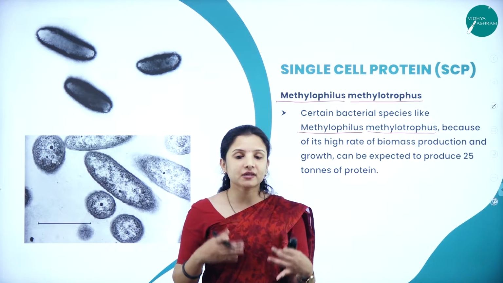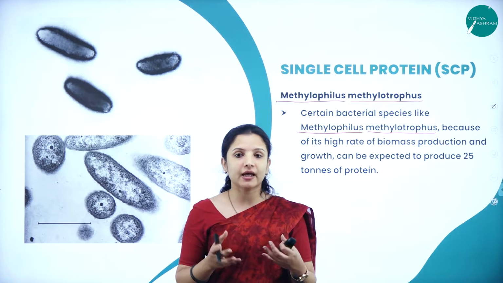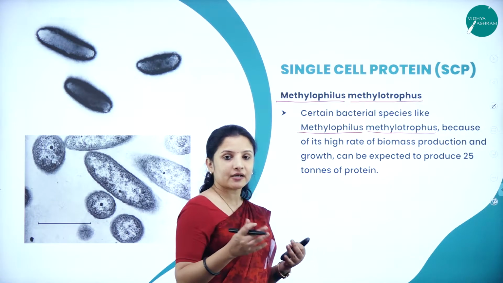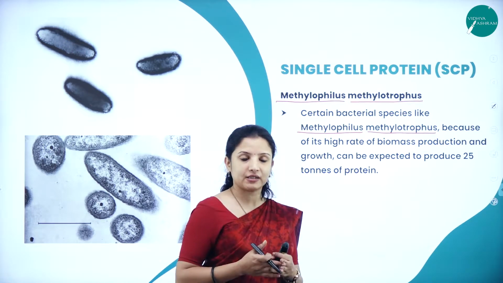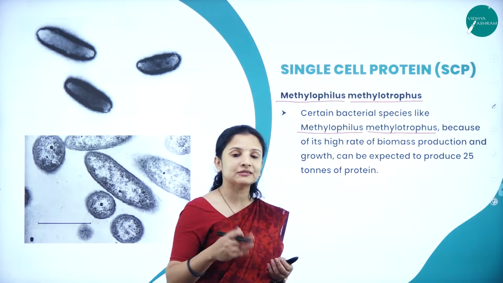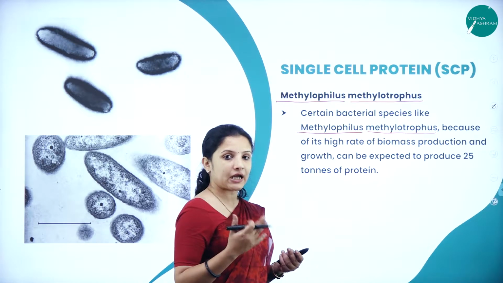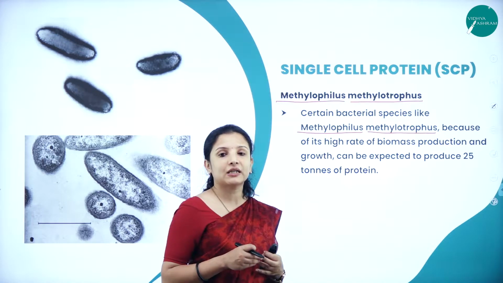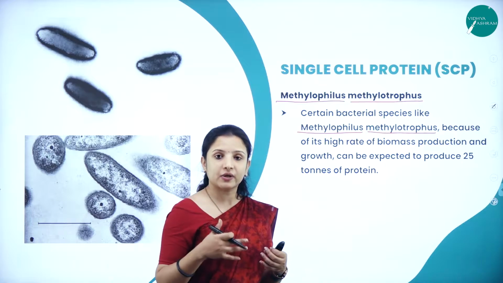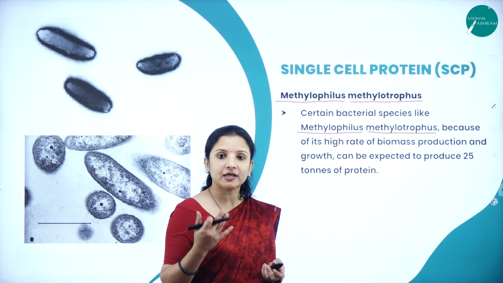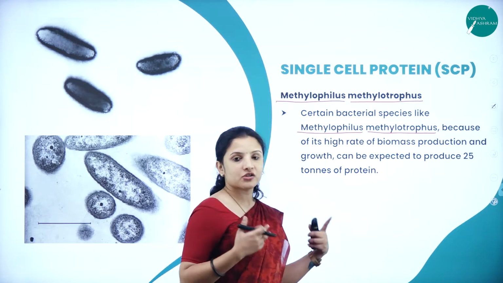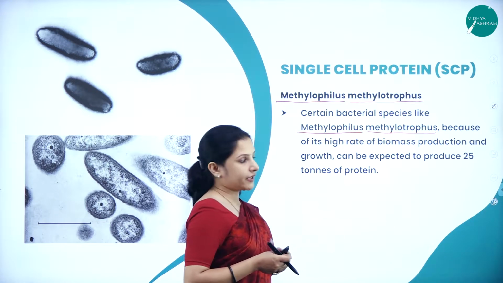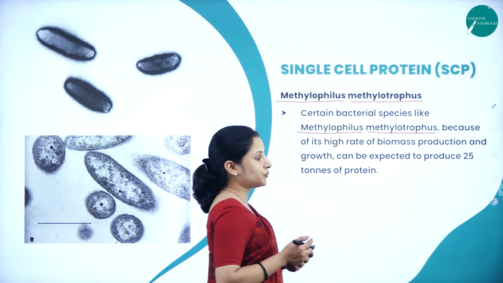So bacteria, within a few hours you can culture them and double them, right? One bacterium can be produced into a colony of bacteria within a short time. So the growth rate is very fast, or in other words, I can say the biomass production of bacteria is very quick, because bacteria is a fast growing organism. Their reproduction capacity is quite high, and the growth is also quite high,